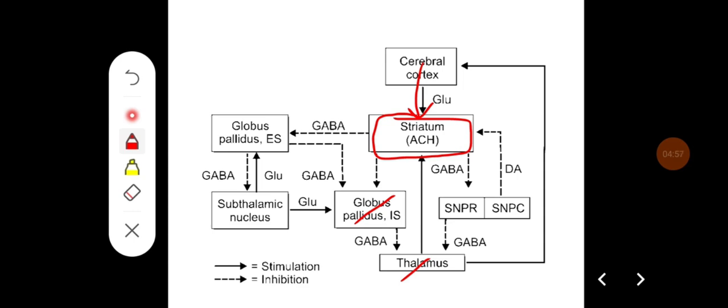In another path, cerebral cortex fibers go to the striatum, then to the globus pallidus externus, and then to the subthalamic nucleus, back to the globus pallidus internus and to the thalamus, which forms the indirect pathway. Here we mainly have the glutaminergic pathways, acetylcholinergic pathways, GABAergic pathways, and dopaminergic pathways, which connect striatum to the substantia nigra.